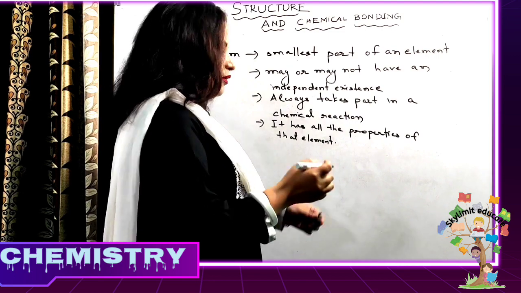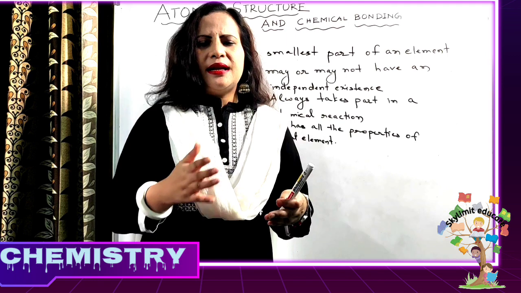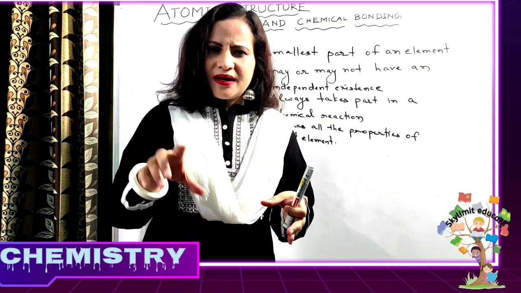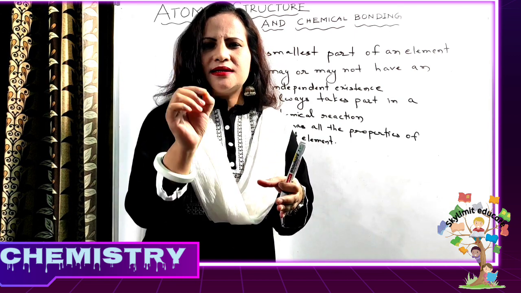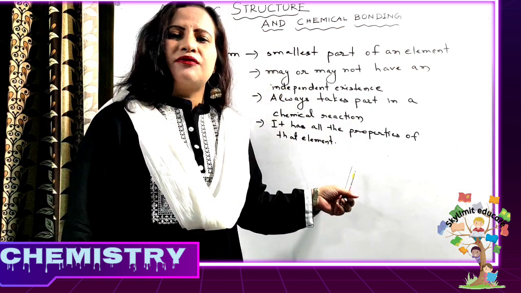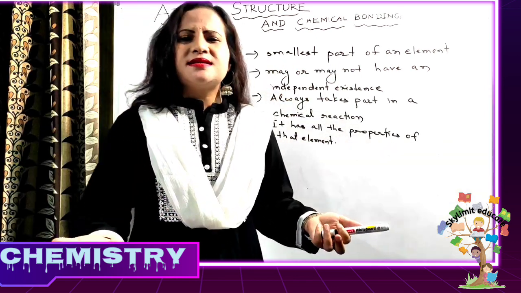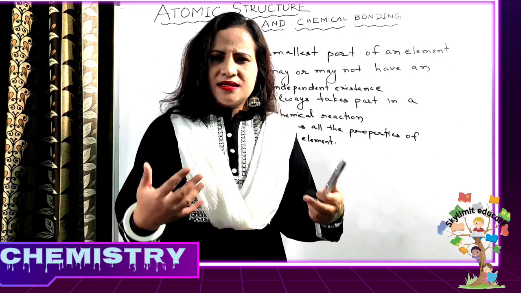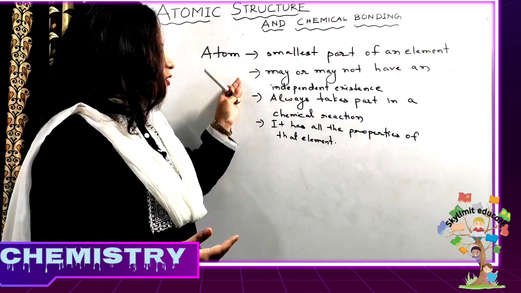Suppose, let us take the example of an element called gold. Gold is an element, we know, because what is an element? An element is a pure substance which is composed of atoms of only one kind. So if you keep breaking gold into smaller pieces, the last, indivisible particle that you get, the atom, still has all the properties of gold. And it is the smallest part of an element. It may or may not exist independently. We know that the noble gases or the inert gases are able to exist independently, but other atoms are not able to exist independently. So this is the knowledge that we have about the atom.